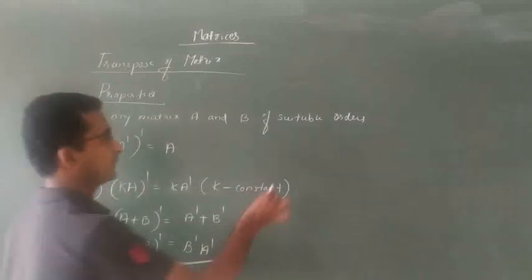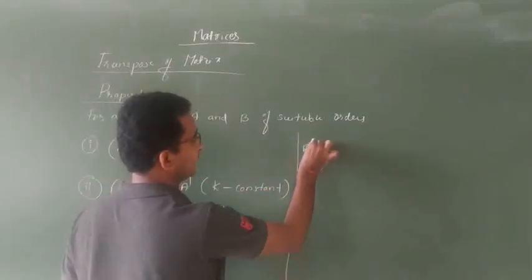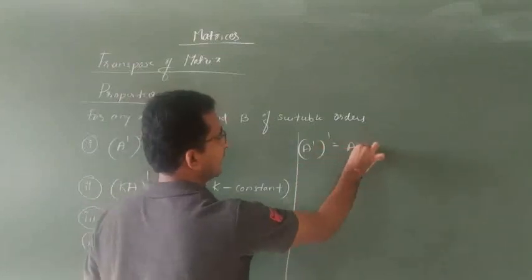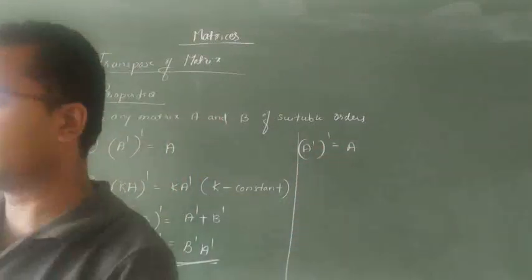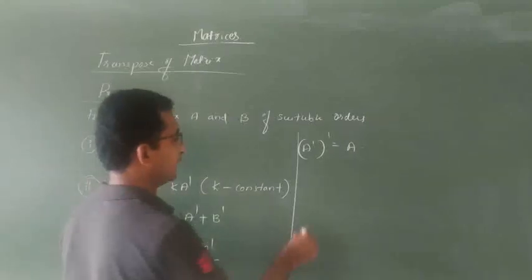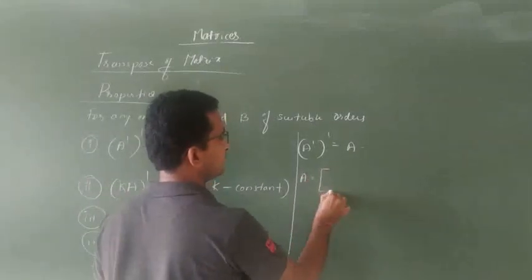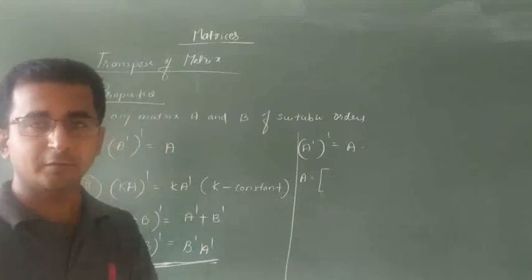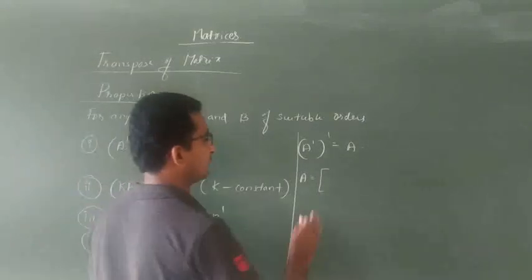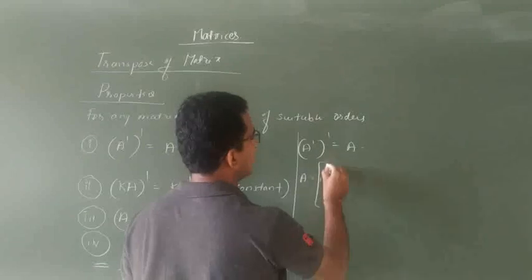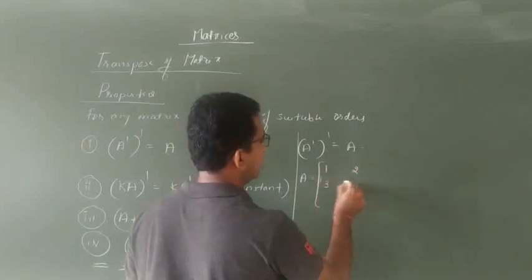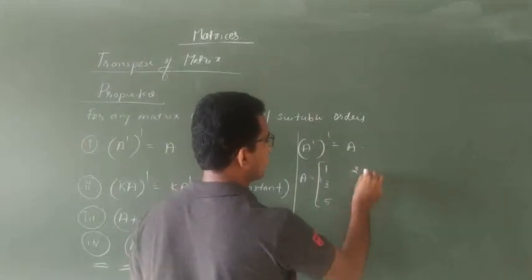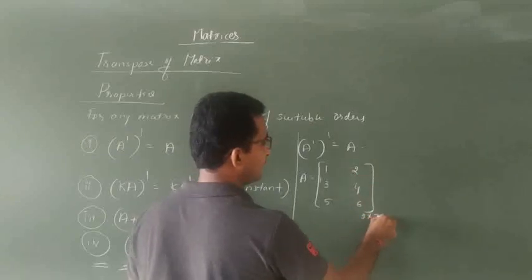For the first one, how A dash of whole dash is again A. So first one matrix I will take. ಎಷ್ಟು ತಗೋಲಿ 2 into 3 into 2 order ತಗೋತೀನಿ. 3 rows, 2 columns, that is 1, 2, 3, 4, 5, 6. This is 3 rows, 2 columns.